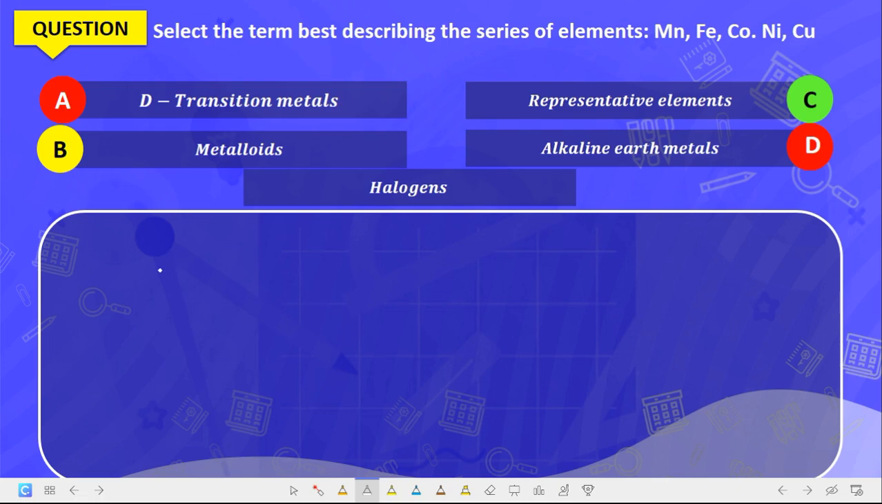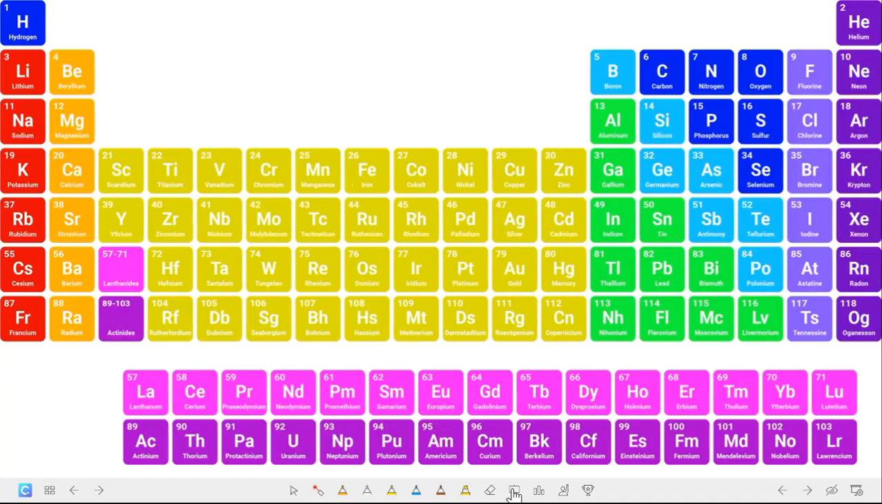The next question says, select the term best describing the series of elements. These elements are the d transition metals. You can find them in the periodic table here. This is the periodic table. You can see them here. These are the elements we are talking about. Look at them: scandium, titanium, vanadium, chromium, manganese, iron, cobalt, nickel. These groups here are the transition metals, and they are the d transition elements. So the correct answer is d transition element.